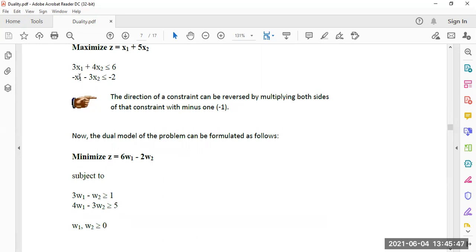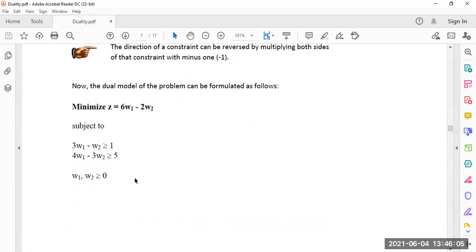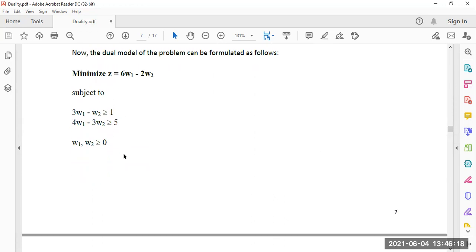Now the dual model of the problem can be formulated as follows: minimize 6w1 minus 2w2 subject to the conditions 3w1 minus w2 greater than equal to 1 and 4w1 minus 3w2 greater than equal to 5, and obviously w1, w2 greater than equal to 0. So this is the minimization problem. The dual problem comes out as a minimization problem, as the original problem was given as a maximization problem.